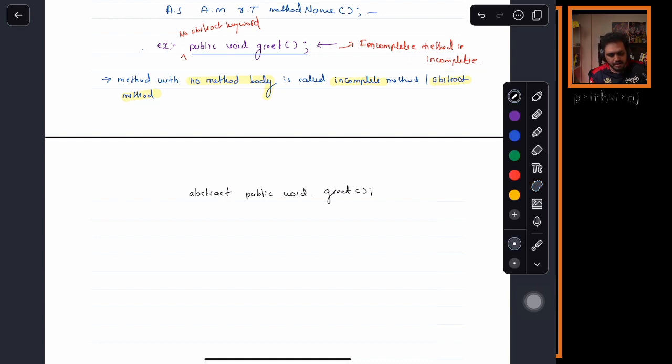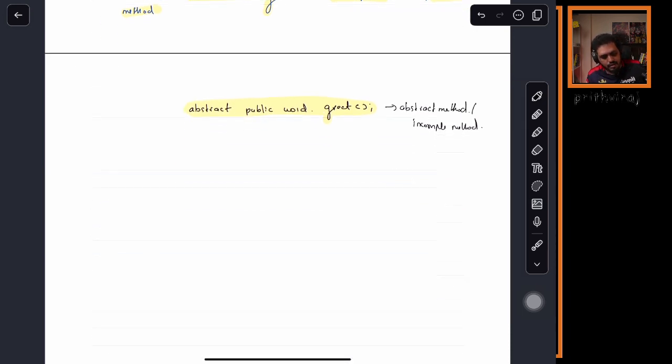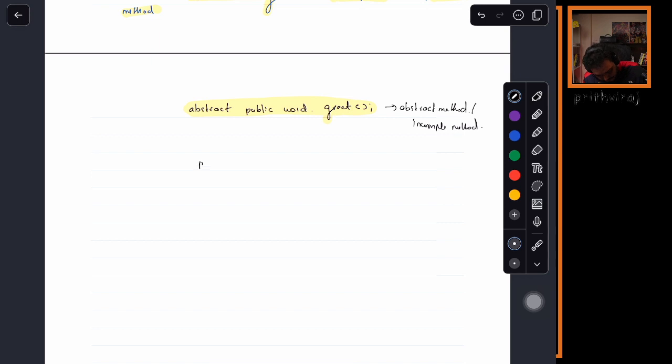Now what is this method, guys? What is this method called as? Now this method is your abstract method. Is this clear? This method is your abstract method or incomplete method. Okay, next, now tell me, I will write this function. Tell me what is this?